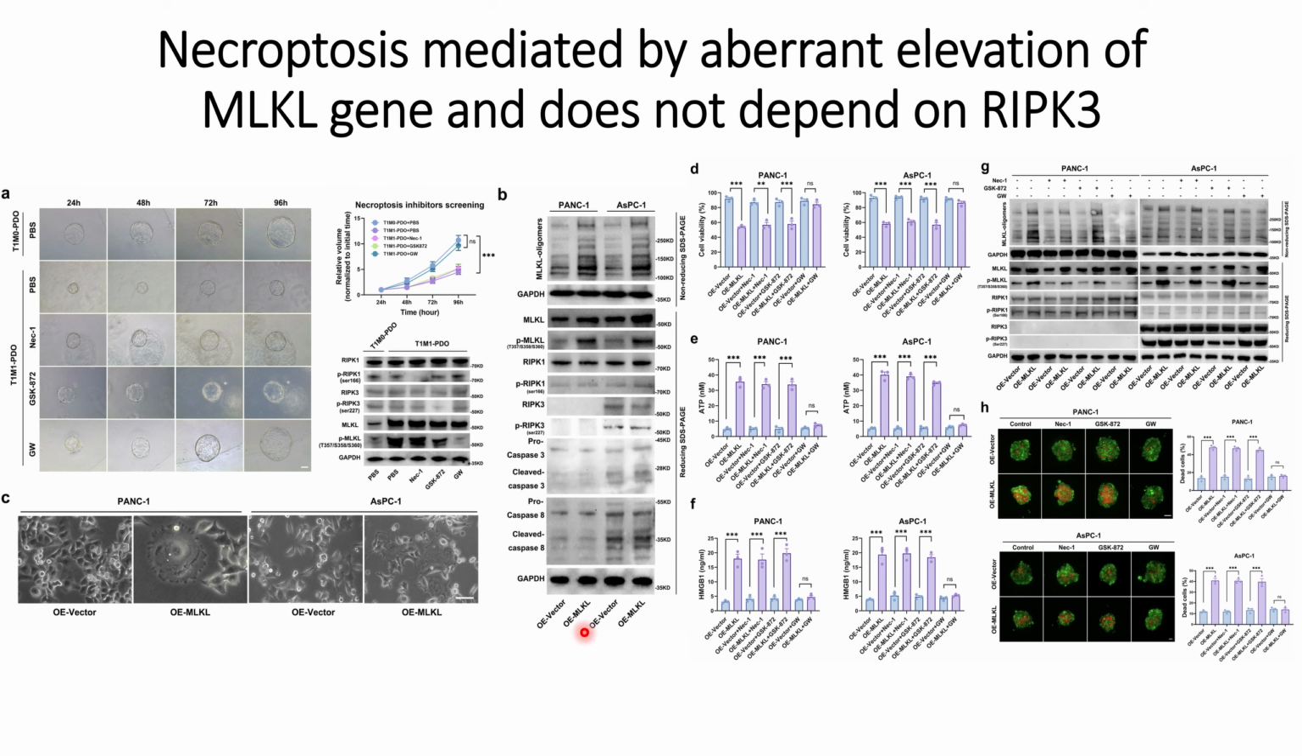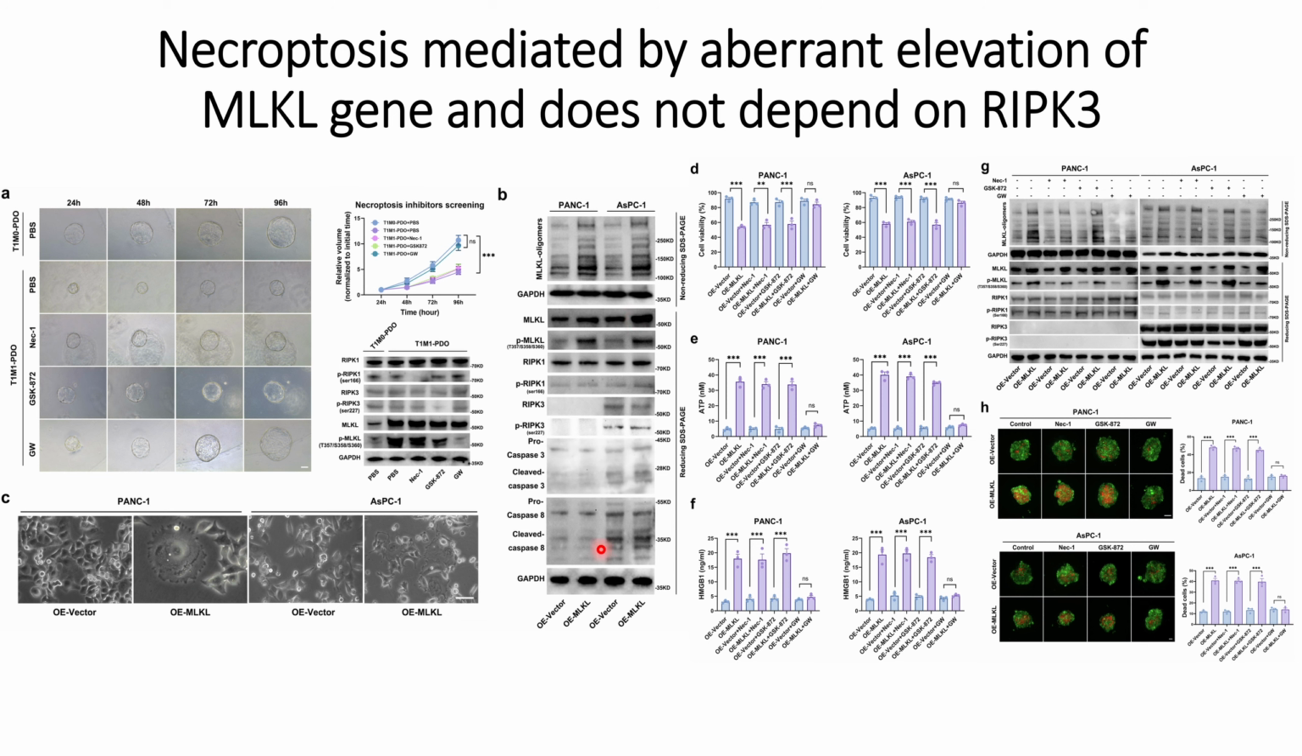And some of these expressions seem to be higher in the control case, that is, where there is no MLKL gene overexpressed. For example, these phosphorylated MLKL signals are high where the MLKL gene is overexpressed, in PANC1 and ASPC, compared to the control case, indicating that necroptosis is triggered where MLKL genes are overexpressed.